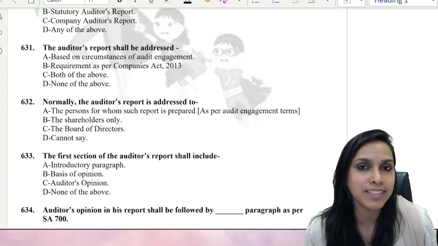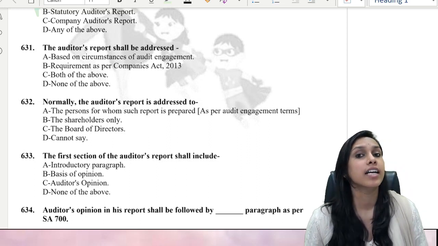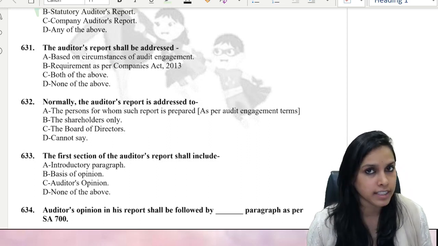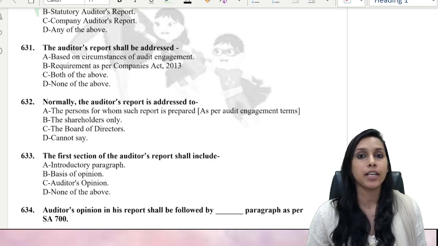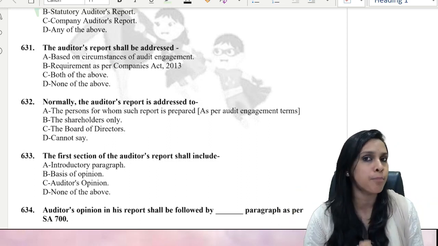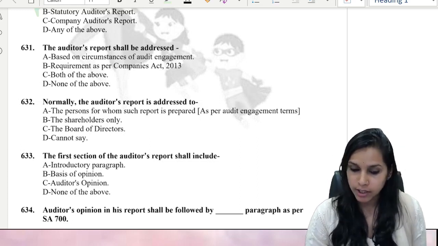Hello, my dear students, and welcome back to this MCQ session of Standard 700. Standards on Auditing 700. Yes, this is the standard on which we are focusing right now because this is considered one of the most important standards in our CA Inter syllabus. So come on, let's go ahead.